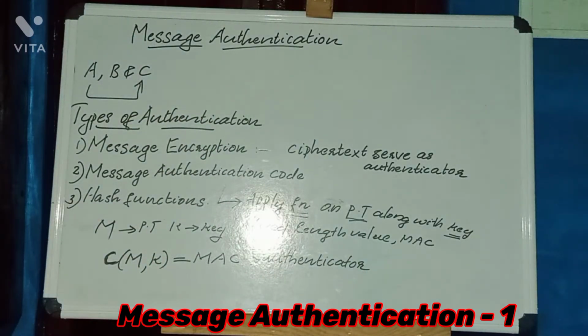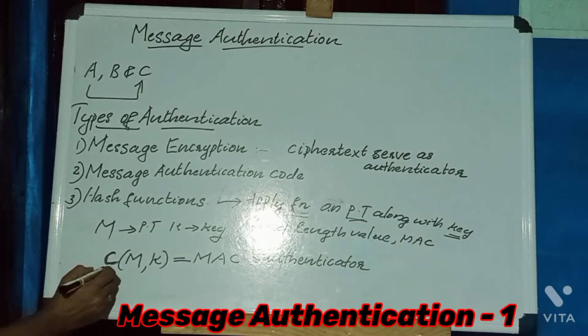First one is message encryption. In the case of message encryption, the ciphertext itself serves as the authenticator. In the case of message authentication code, first of all, we are applying some function on the plain text along with the key that produces a fixed length value. That is the MAC. The MAC acts as the authenticator. Here C is the authentication function we are applying, M is the plain text message and K is the key. This is the second type of authentication, message authentication code. Next is hash function.